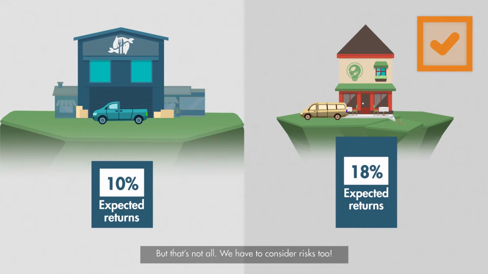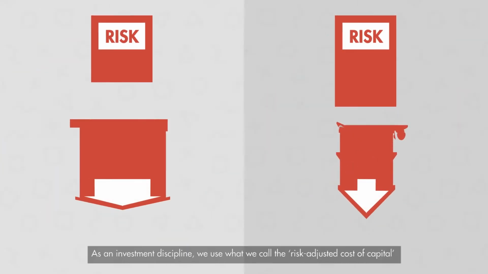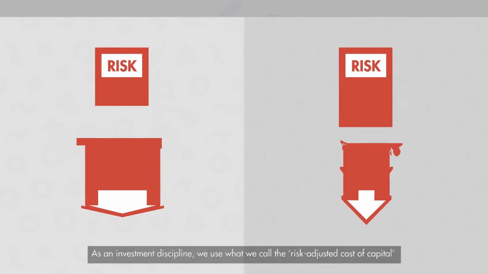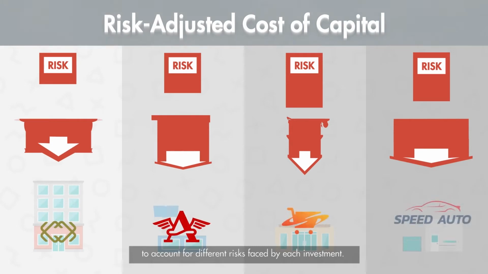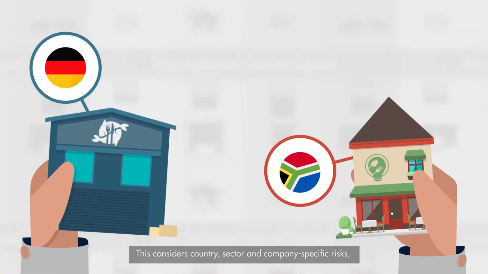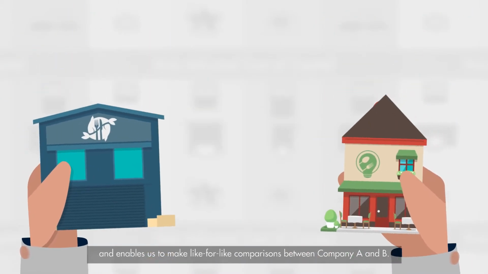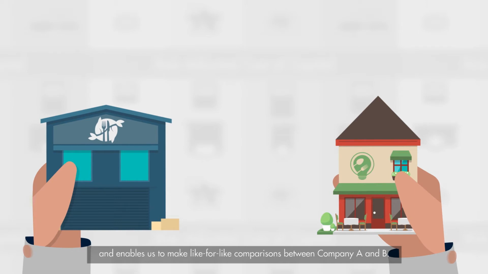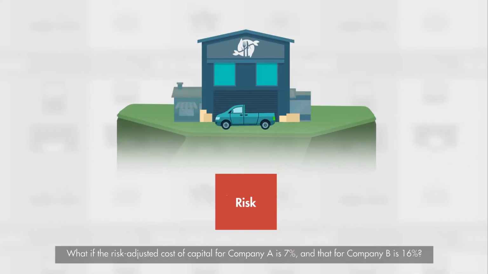But that's not all. We have to consider risks too. As an investment discipline, we use what we call the risk-adjusted cost of capital to account for the different risks faced by each investment. This considers country, sector, and company-specific risks and enables us to make like-for-like comparisons between Company A and B.